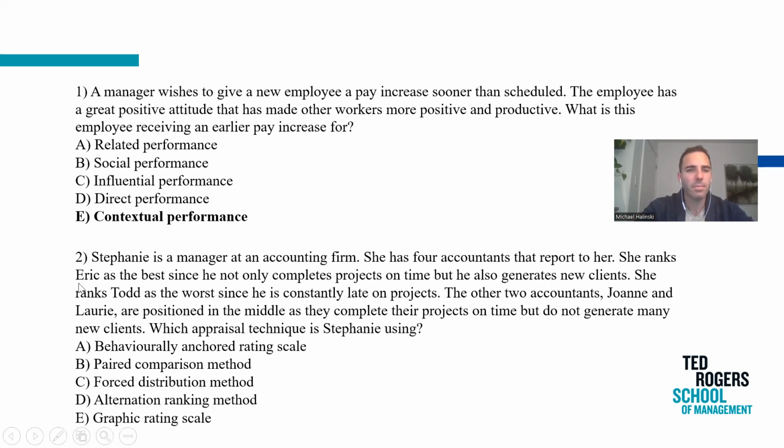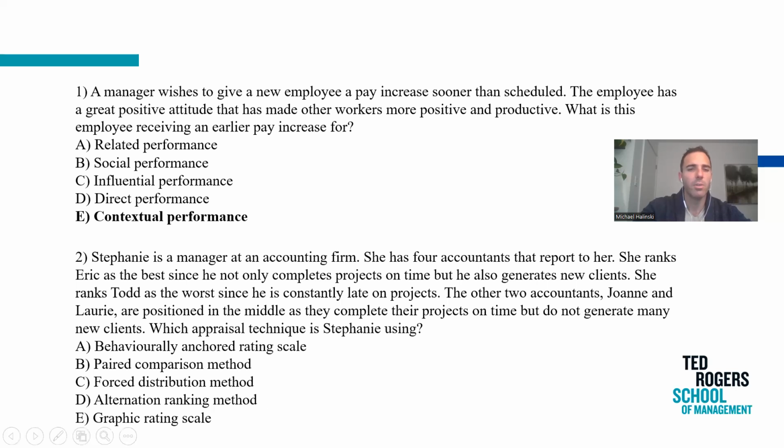Okay. All right, the second one here is Stephanie is a manager at an accounting firm. She has 4 accountants that report to her. She ranks Eric as the best since he not only completes projects on time, but also generates new clients. She ranks Todd the worst. Oh, that's not nice, Todd. Since he is constantly late for projects. The 2 other accountants, they're somewhere in the middle, as they complete projects on time, but do not generate any clients. Which appraisal technique is Stephanie using?